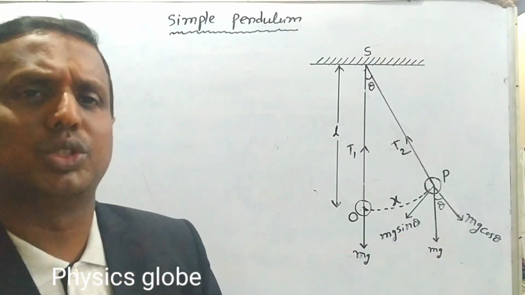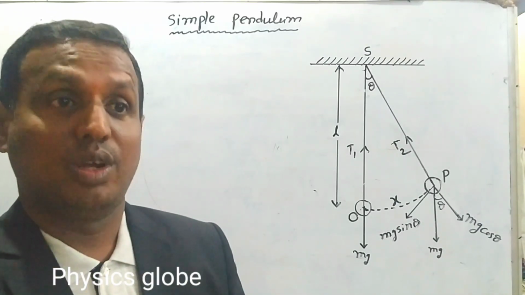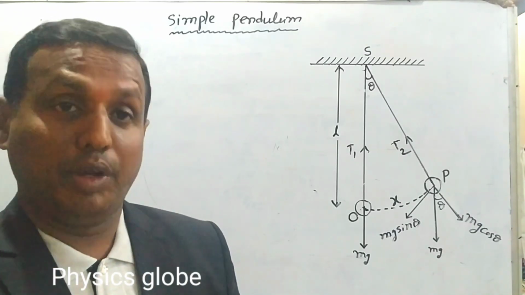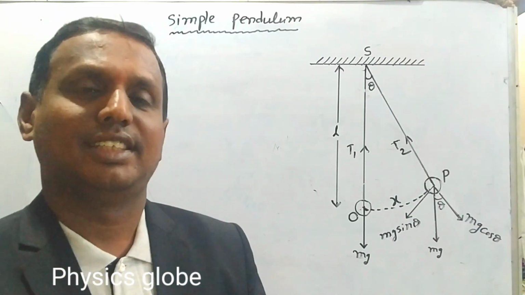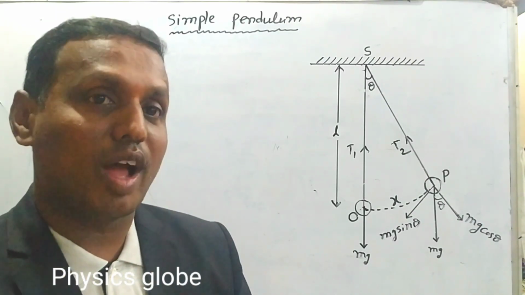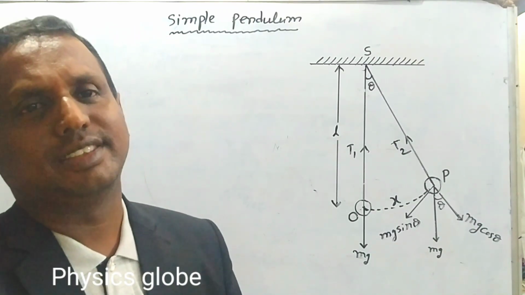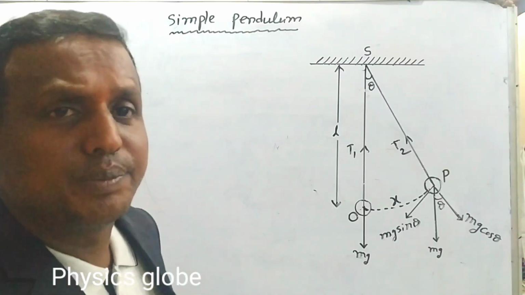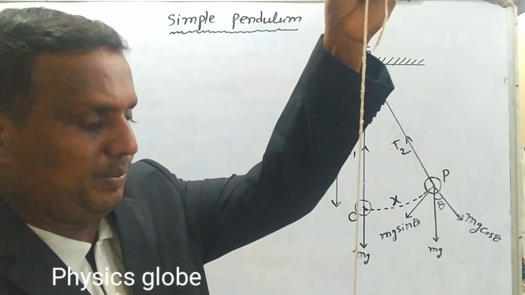There are so many types of motions here: translatory motion, rotatory motion, periodic motion, oscillatory motion, like that. Now here we have simple harmonic motion. Best example is simple pendulum only. So here, this is simple pendulum.